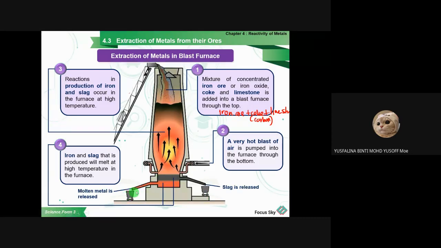Actually the slag is produced with the calcium carbonate. We will see the equation later, because the only thing we have is limestone here, right? Limestone consists of calcium carbonate. But the mixture is only iron ore and coke. So what is the limestone doing here? We will see another part of it.